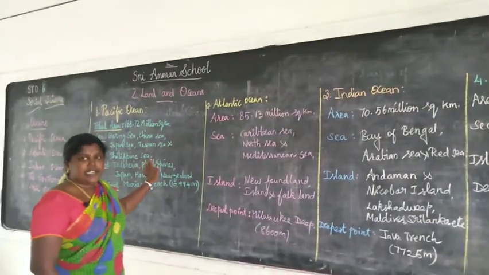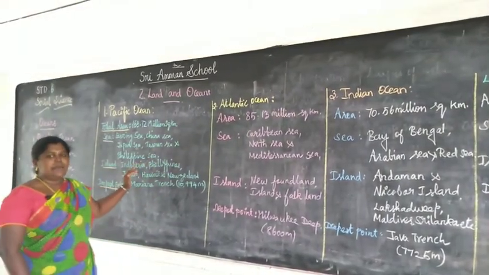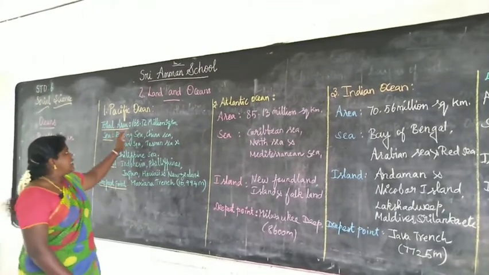So once again I will summarize this. The Pacific Ocean is the largest and deepest ocean in the world. It has an area of 160